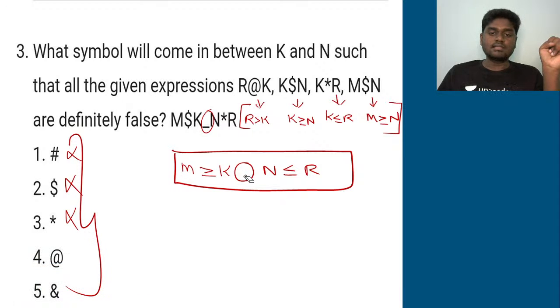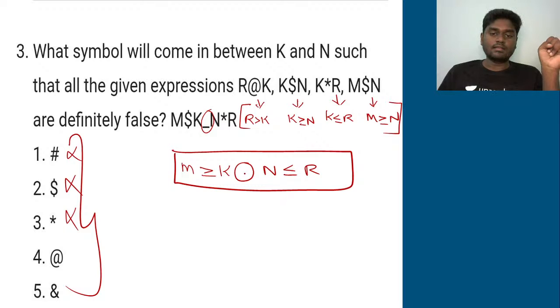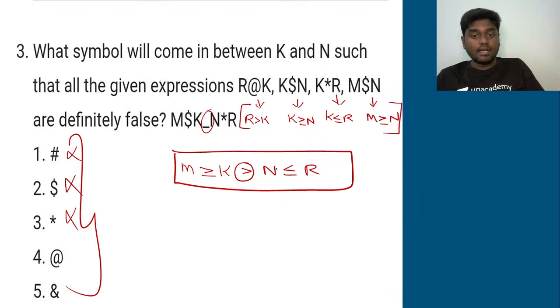Okay, and let's simply do the fourth option. At corresponds to what actually? At corresponds to greater than. So it's going to be what? R greater than K. Okay, it is false. Okay, next K greater than N. Yes, it holds false. The next one, K less than or equal to R. Okay, false. And then M greater than or equal to N. If you see, M greater than or equal to N, it is actually M greater than N.